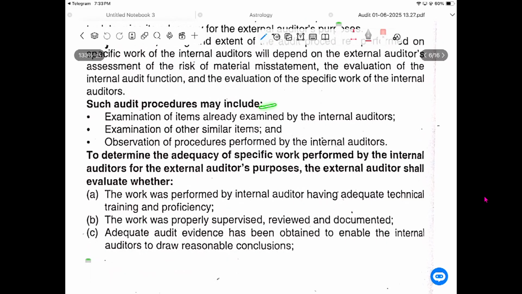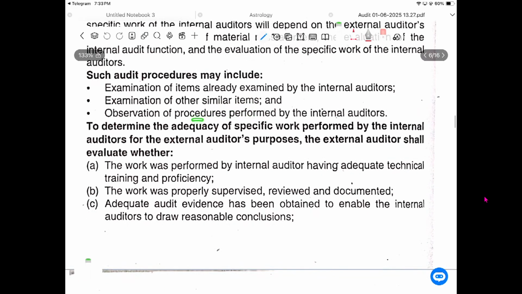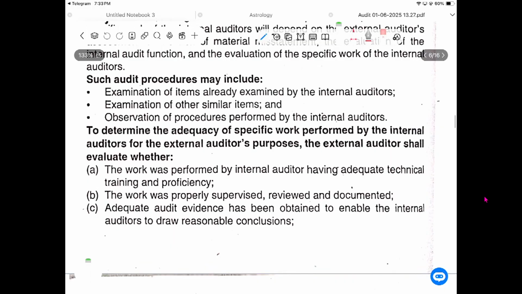Such audit procedure may include examination of items already examined by the internal auditors, examination of similar items, or observing the procedures performed by the internal auditors. So some work may be like, yeah, the internal auditor already had the audit. He may ask you to give the report of the work you have done. Please provide the report. I added the mentioned points in my audit report and give a questionnaire to the management. That's a way. Not a new thing, he can't be forced to do.